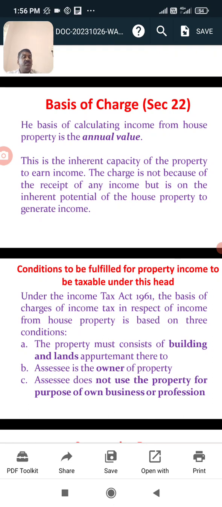First condition: it is a building or land or apartment. Second condition: the assessee is the owner of the property. Third condition: the assessee does not use the property for the purpose of his own business or profession. These three conditions should be fulfilled. Very important for income from house property.